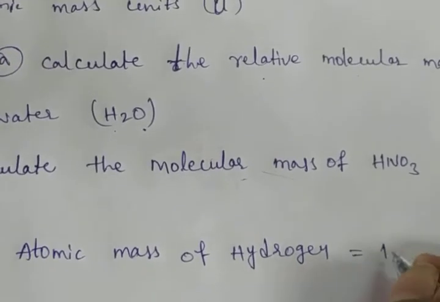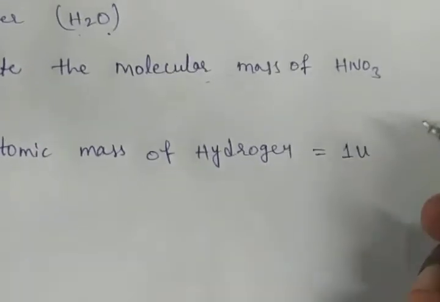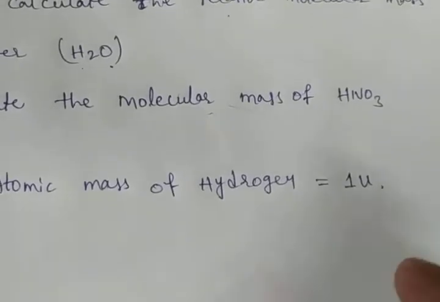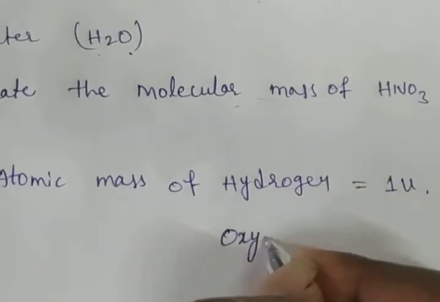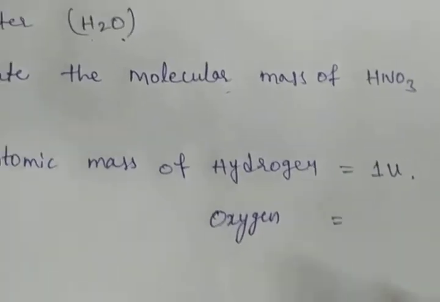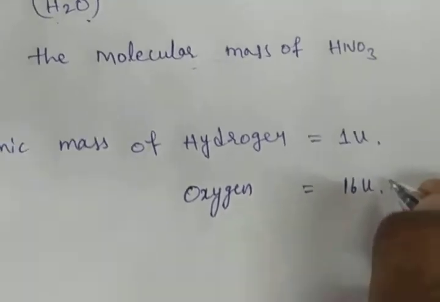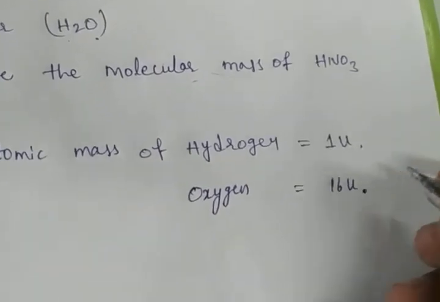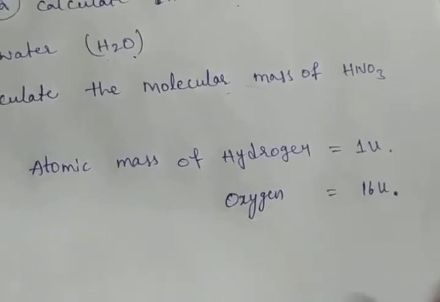Atomic mass of hydrogen is 1, so we can indicate it as 1U. Now atomic mass of oxygen. Oxygen also we know, 16U. Atomic mass of hydrogen is 1U and atomic mass of oxygen is 16.